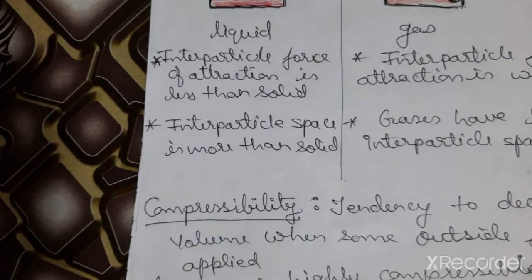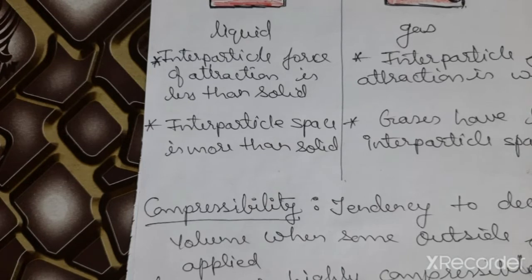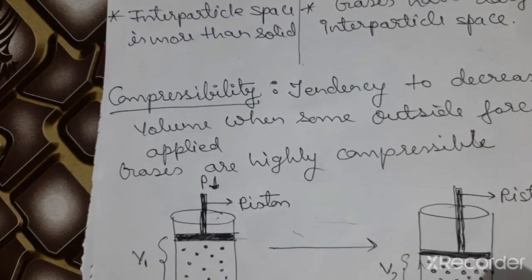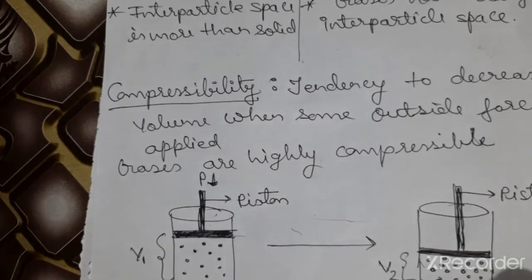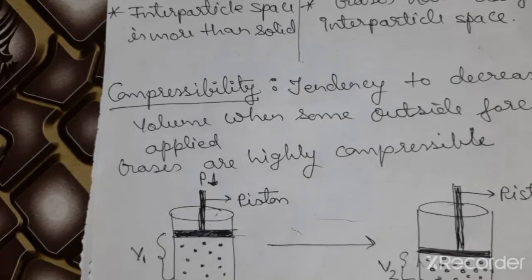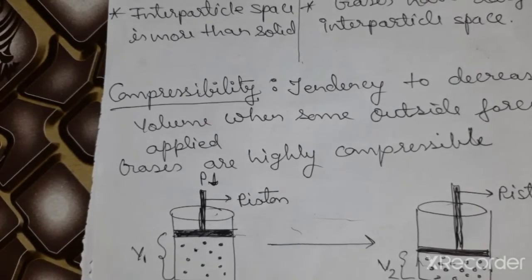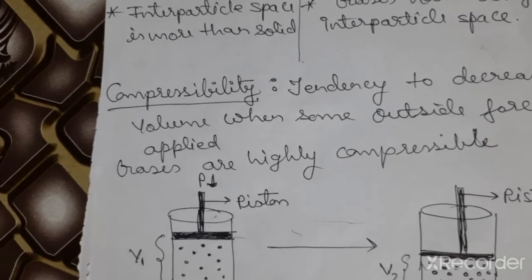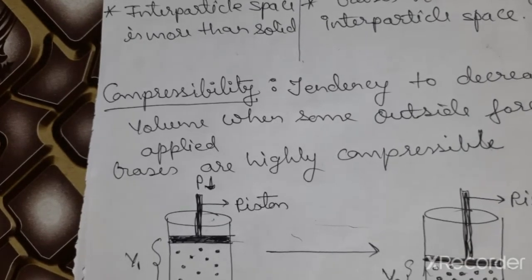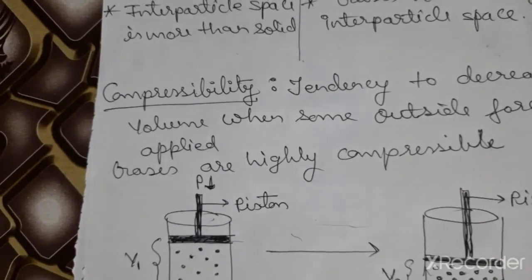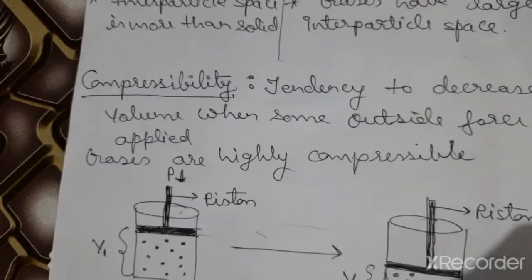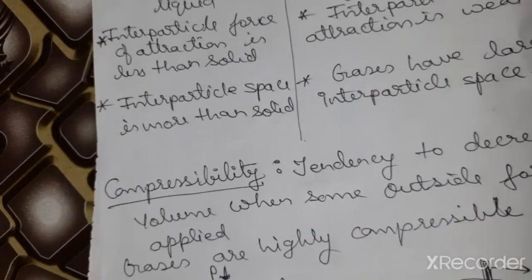One question is always asked about compressibility: that a sponge is solid but compressible. Here I am giving the reason behind it. You have all seen the sponge. The sponge is solid, but it contains so many tiny pores, and these tiny pores are filled with air.